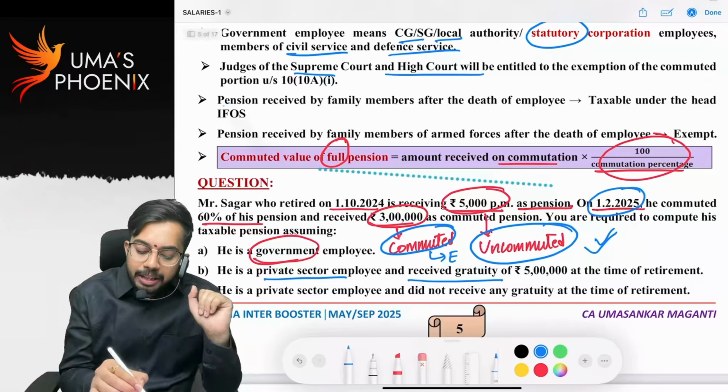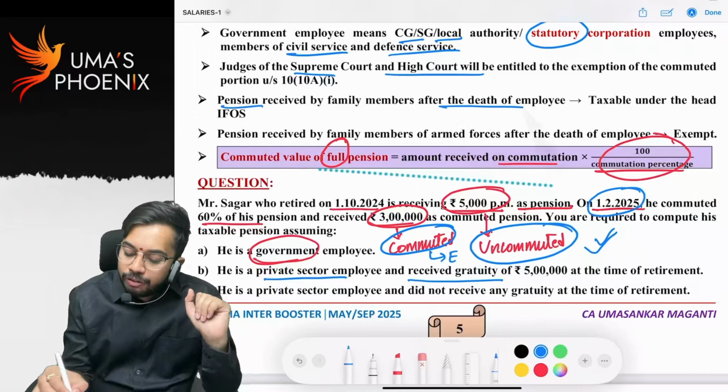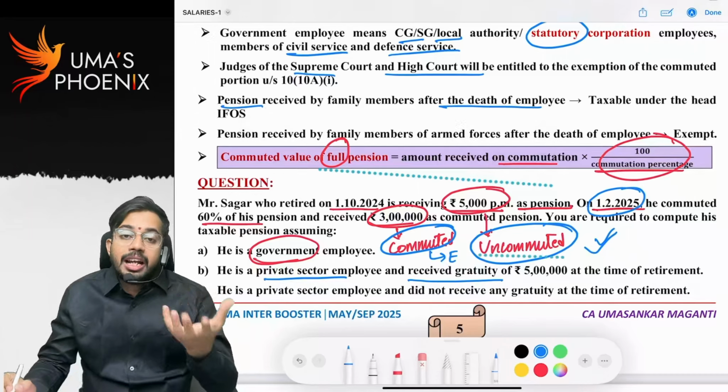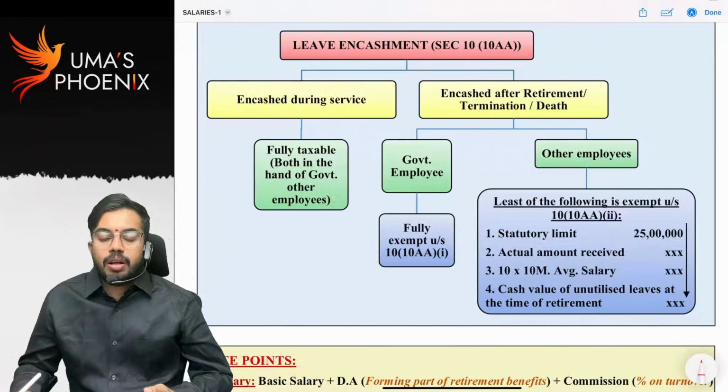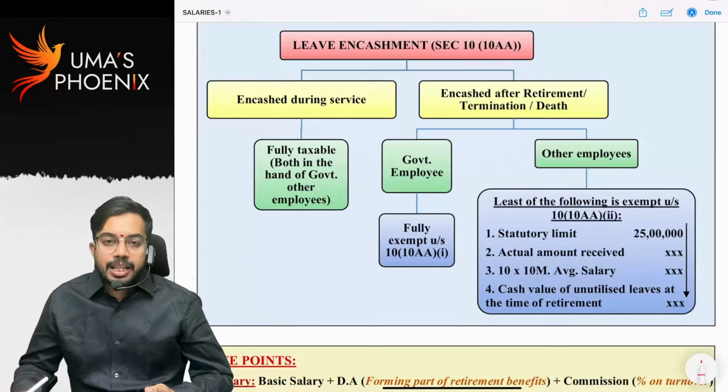Now, if pension is received by family members after the death of the employee, then it is taxable under other sources. I have already discussed, as there is no employer-employee relation. Now let us discuss leave encashment.